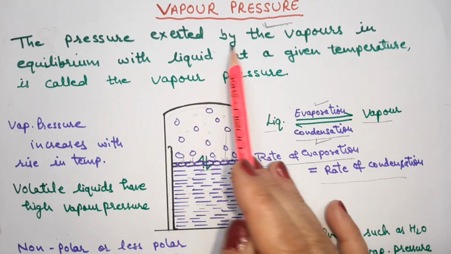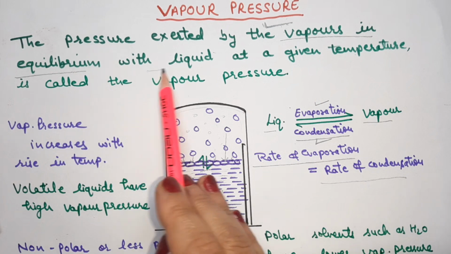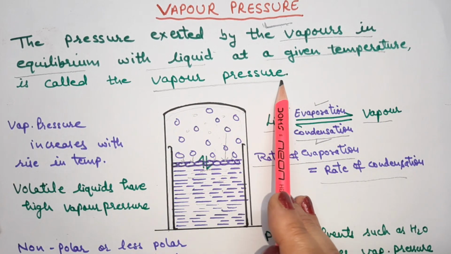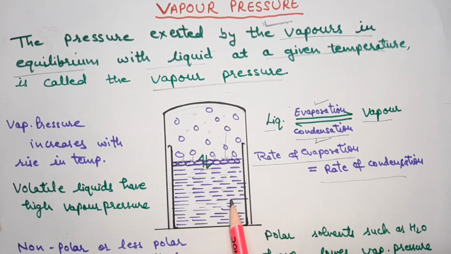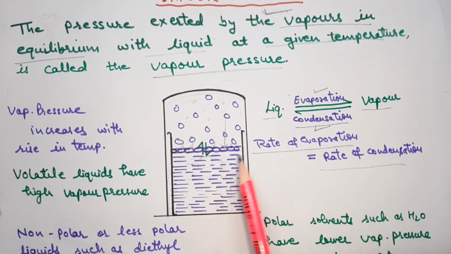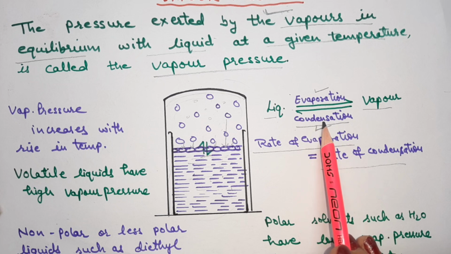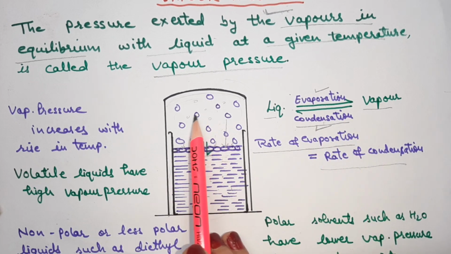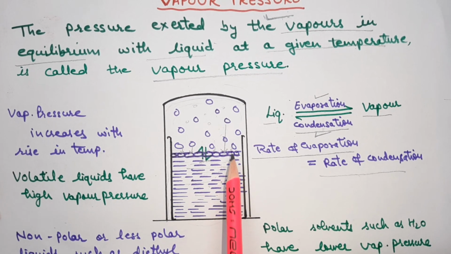So this pressure that is exerted by the vapors in equilibrium with the liquid at a temperature is called a vapor pressure. When this sort of equilibrium gets established, where the rate of evaporation and the rate of condensation become equal, at that time the pressure exerted by the vapors of that liquid on its surface is known as a vapor pressure.